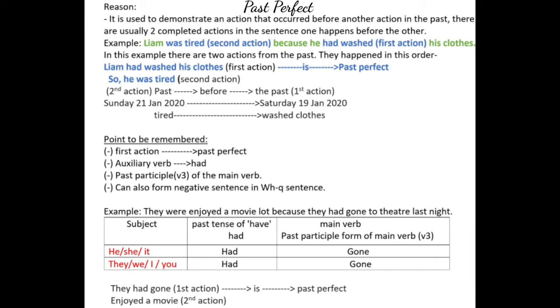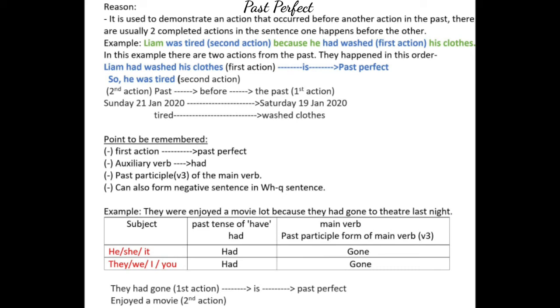It is used to demonstrate an action that occurred before another action in the past. There are usually two completed actions in the sentence. One happens before the other. Example: Liam was tired because he had washed his clothes.